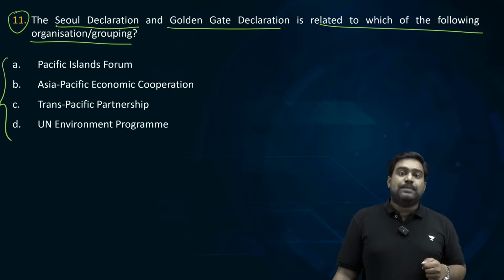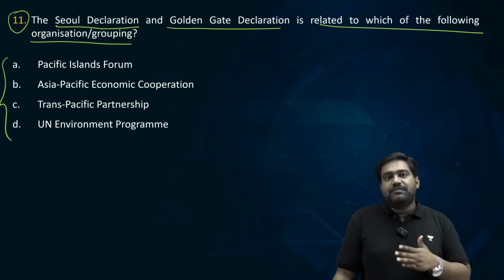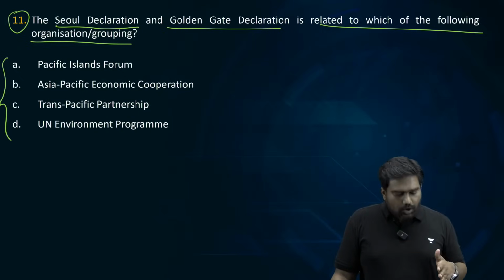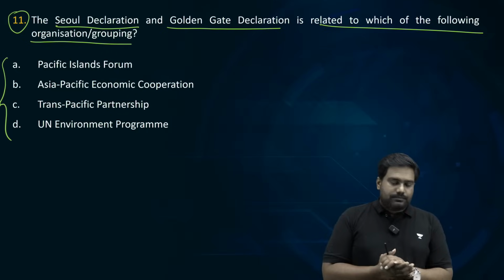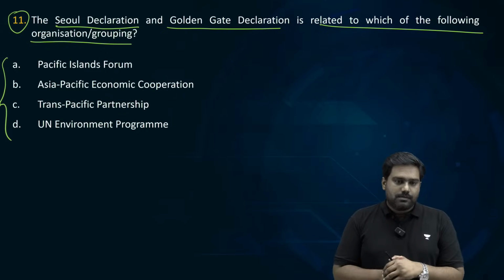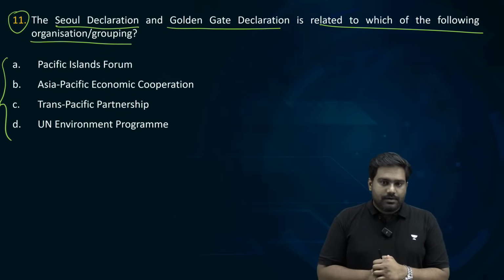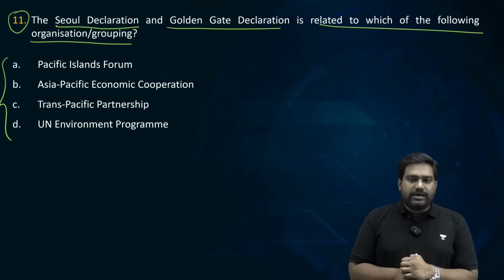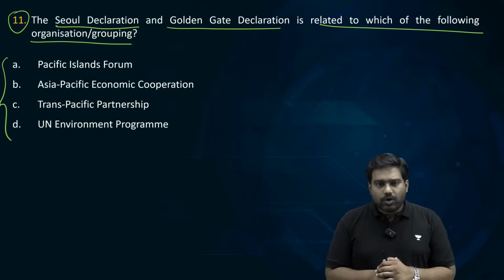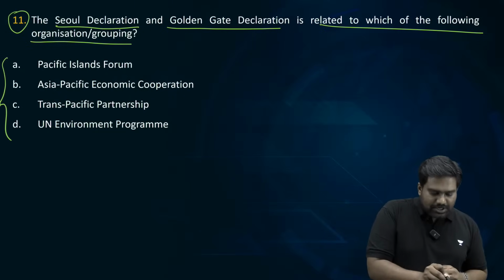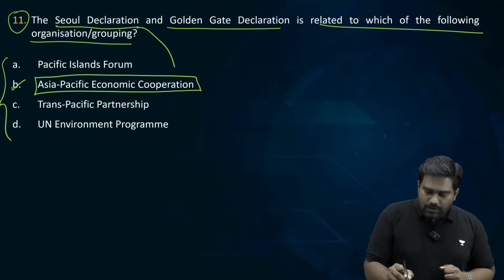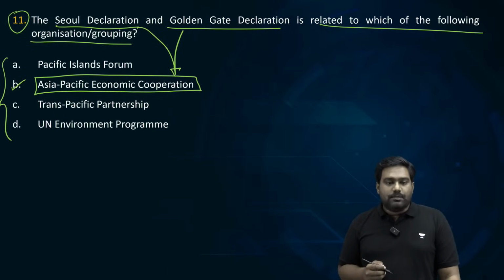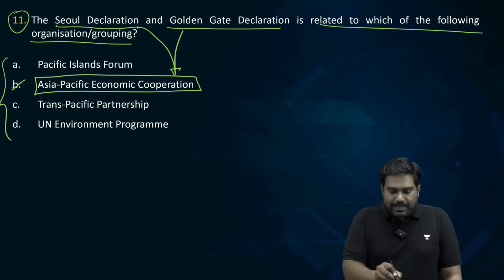Is it related to APEC, the Trans-Pacific Partnership or TPP, or the UN Environment Programme? I think many students have already given the right answer, almost 60%. Option B is the correct answer. It is related to the Asia-Pacific Economic Cooperation, the APEC.